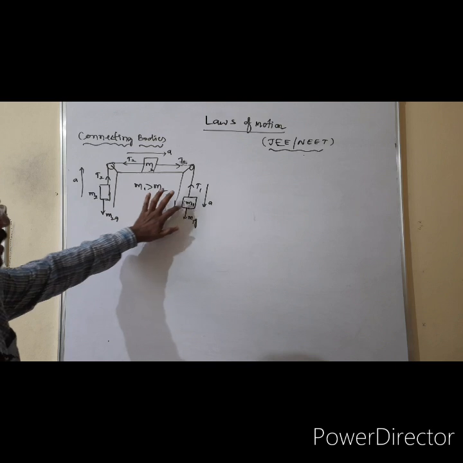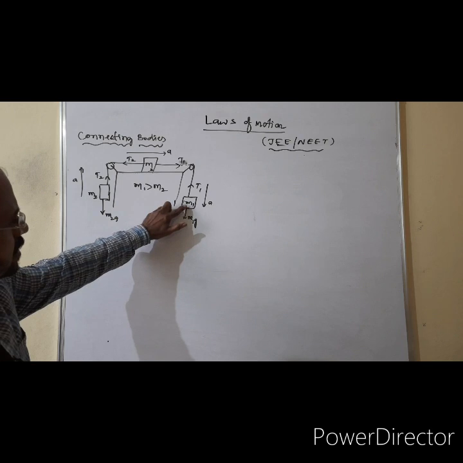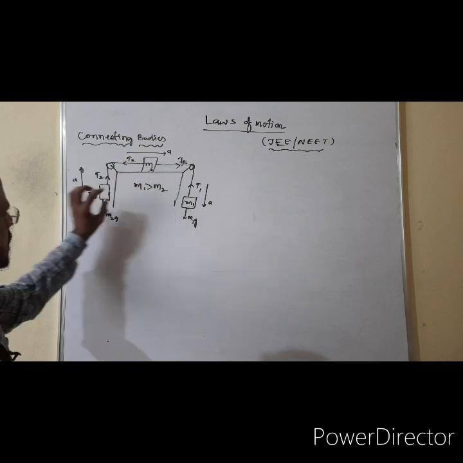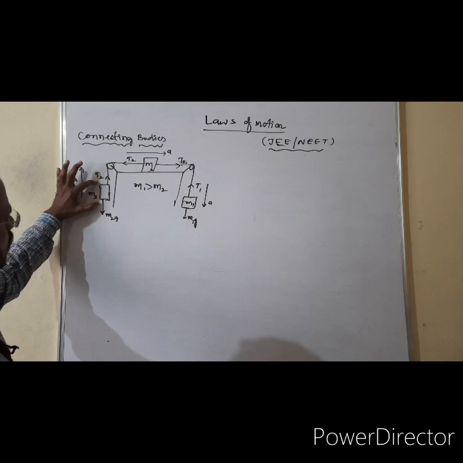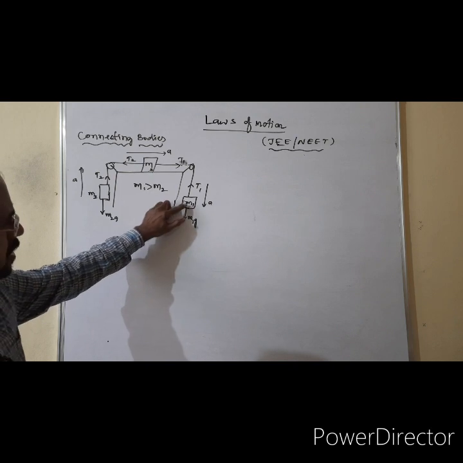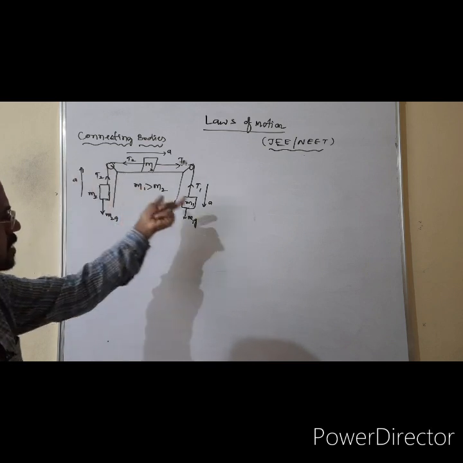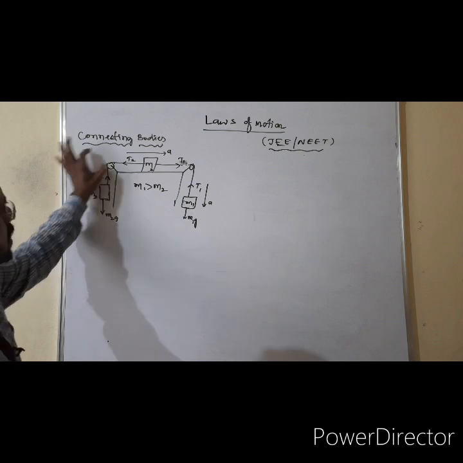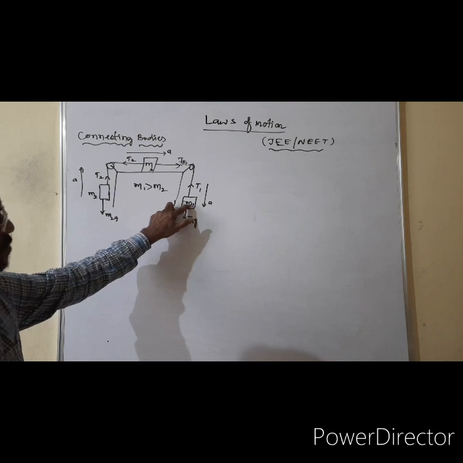So there is a diagram. M1, M2, M3 are connected as shown. M1 is connected with a string to M3, which is on the horizontal table, and M3 and M2 are connected with a string. M2 is hanging down, M1 is also hanging down. And there is a condition M1 greater than M2. That means the mass of the M1 block is more than the mass of the M2 block. That is nothing but M1 accelerates down, M2 accelerates up. This total system accelerates towards the M1 block because the mass of M1 is more than the mass